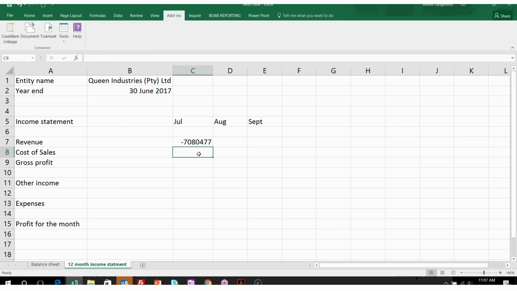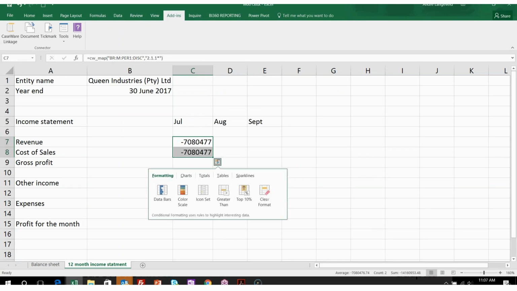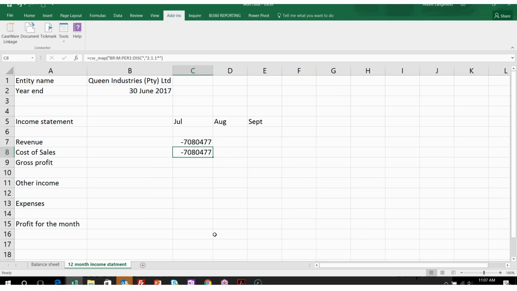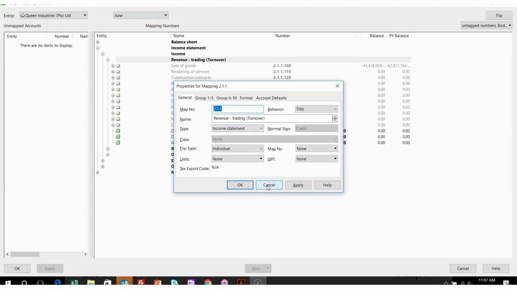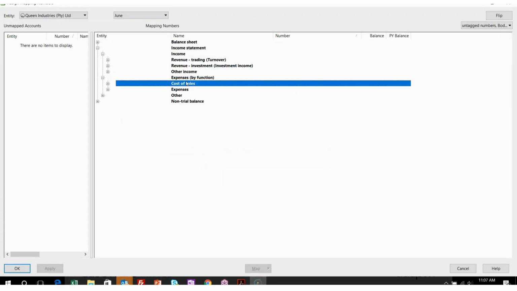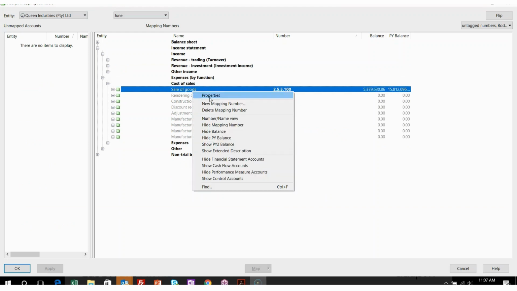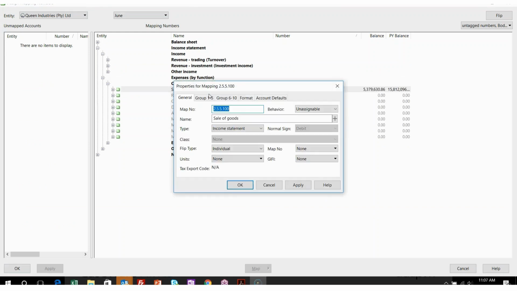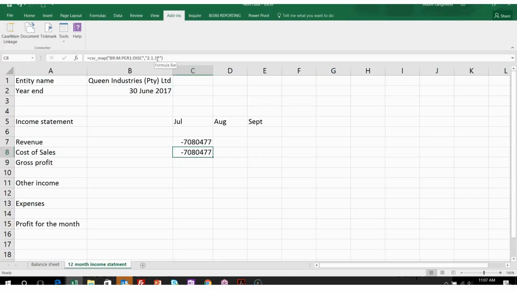Okay, I'm going to do the same with the cost of sales, so I'm going to copy this description. A quick shortcut there will be Control D. Will copy down that formula for me as well. I'll go back to it and I'll go find my cost of sales, which is generally an expense, sale of goods, right click properties, and then copy that mapping number in there as well, Control V.